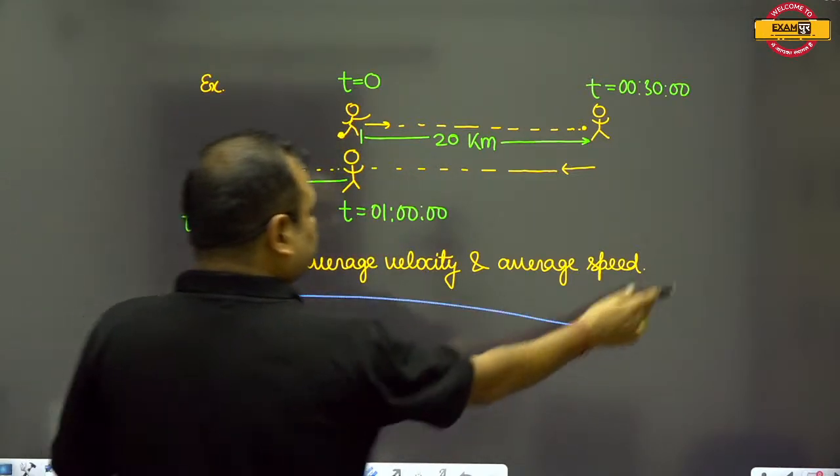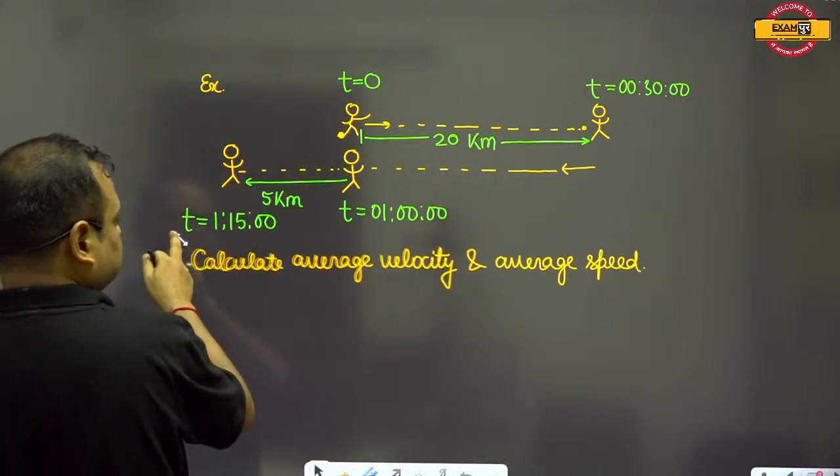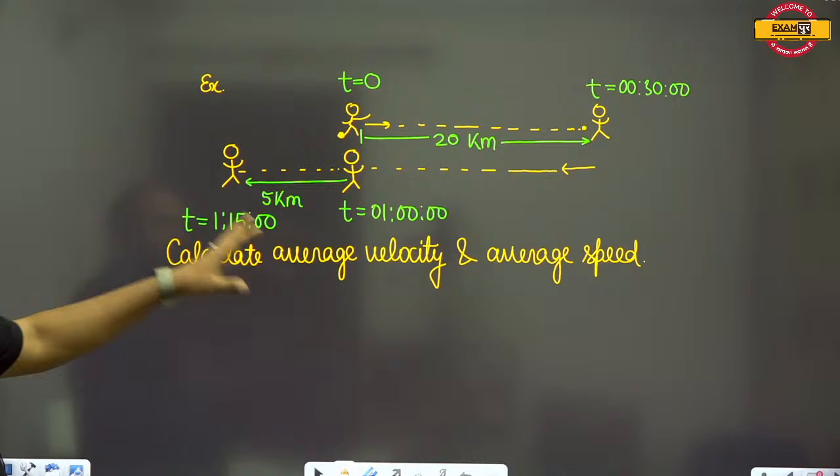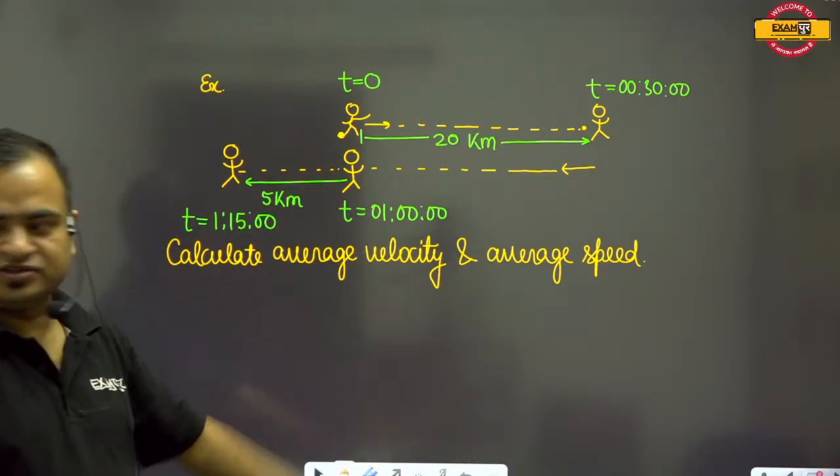Now, what will be the correct answer? Please solve.